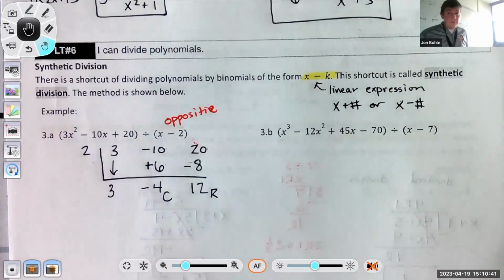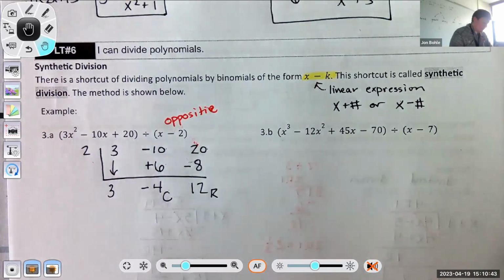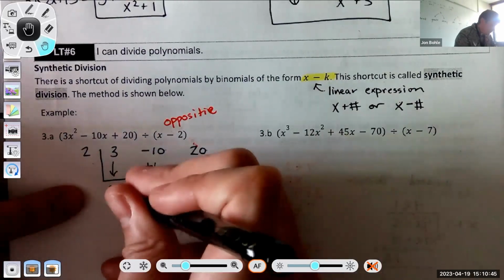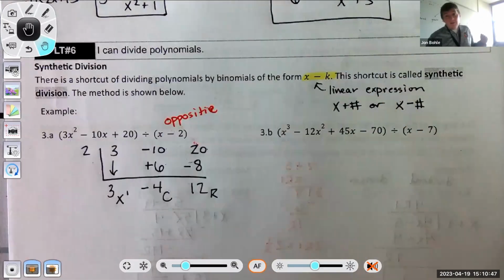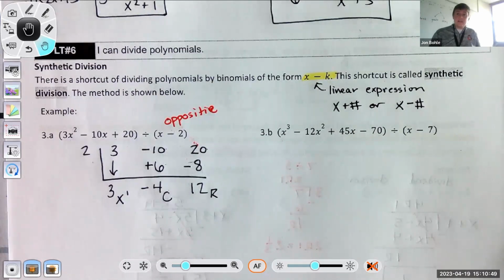My next number will always be my constant value, so that's a value without a variable. The next one to the left will be my x to the first power. If I had another one to the left of that, it would be x to the second power, and then x to the third power, and x to the fourth, and fifth, and sixth, etc. It could go on forever.